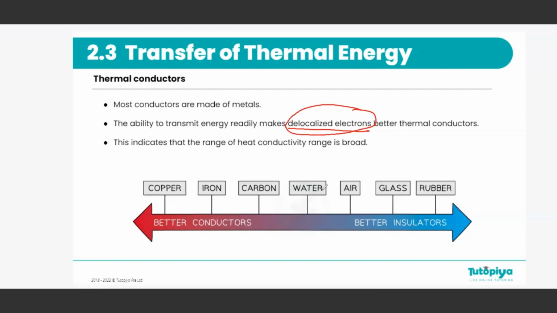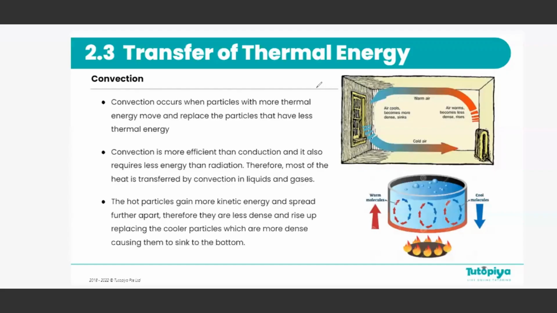With that being said, the range of heat conductivity is very broad. As you can see in this diagram, copper is one of the best heat conductors, while rubber, although it's still solid, is a better insulator and not a good conductor. Now, we learned that conduction is mainly for solids. Liquids and gases don't really do so much conduction. Then how does thermal energy transfer in liquids and gases? To answer this, we have convection.